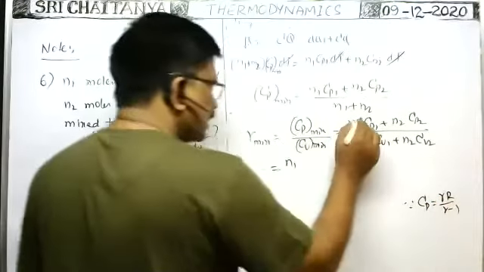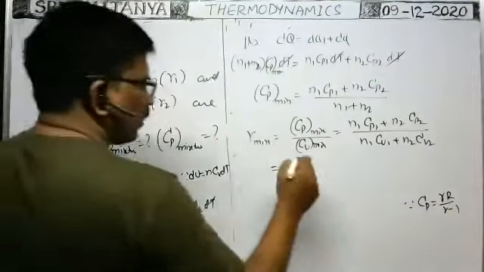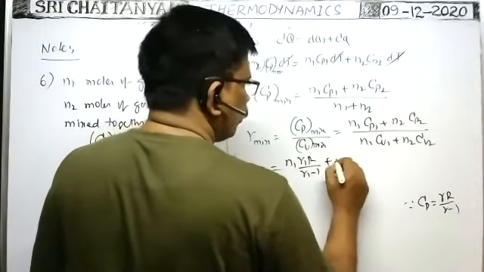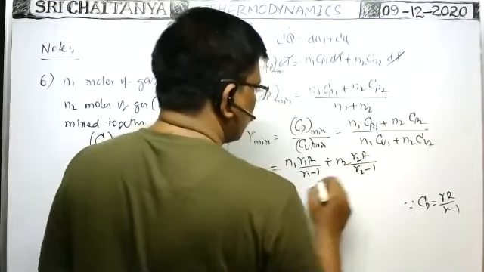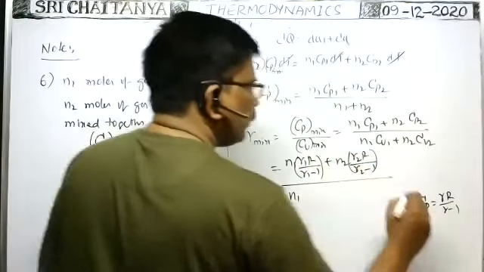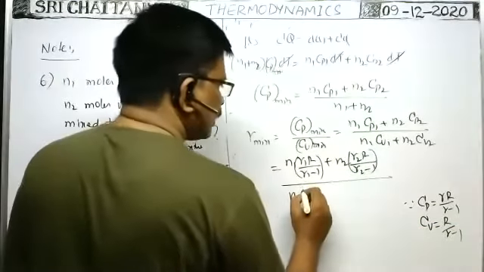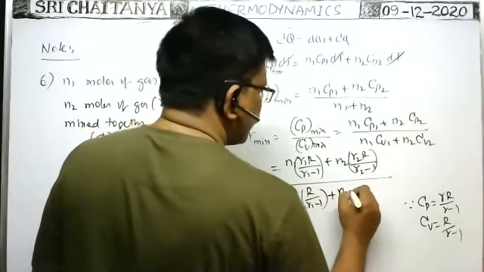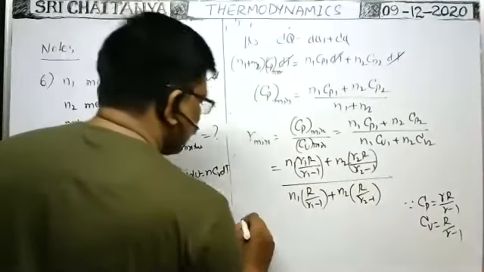For the first gas the adiabatic constant is gamma 1, so Cp1 is gamma 1 R by gamma 1 minus 1, plus N2 into gamma 2 R by gamma 2 minus 1, whole by N1 into Cv1, since molar specific heat at constant volume is R by gamma minus 1, that is R by gamma 1 minus 1, plus for the second gas N2 into R by gamma 2 minus 1. Then we take the LCM and simplify them.